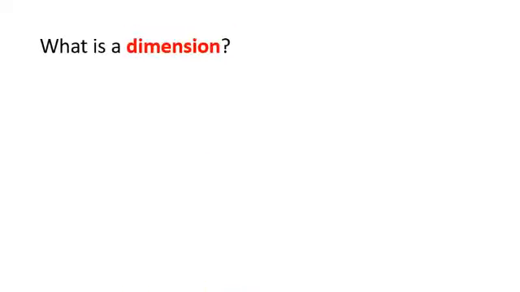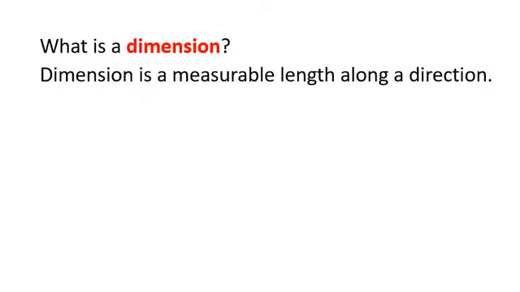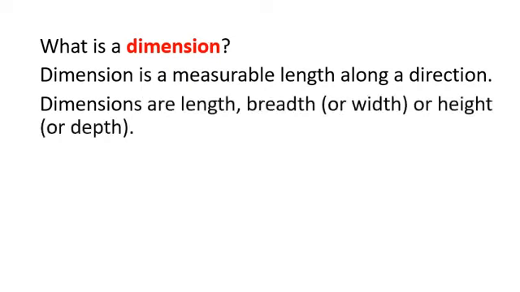So what do you mean by a dimension? Dimension is basically a measurable length along a direction. Dimensions are length, breadth or width, or height or depth. Dimension is a measurable length along a direction, and dimensions are length, breadth or width, or height, or you can say depth.